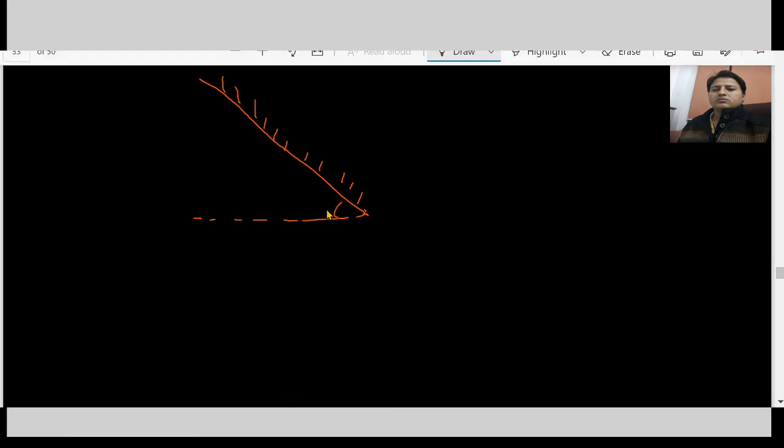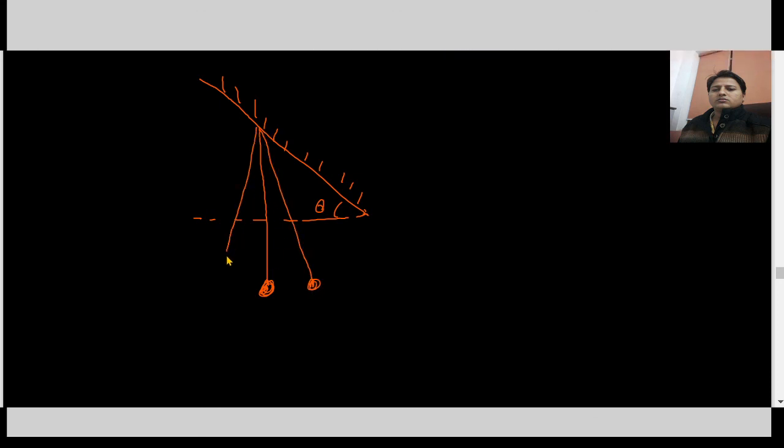Now suppose there is a surface that is inclined at an angle theta, and here is a simple pendulum making some oscillation with an angle beta. What will be the time period? Simple. Time period is 2 pi under root L over g.